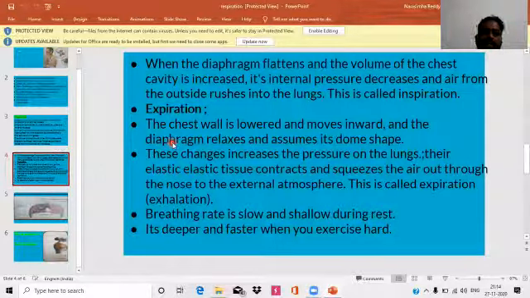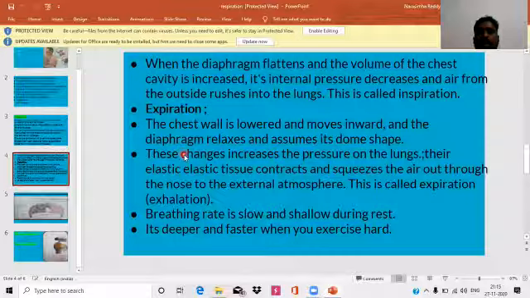What is meant by expiration? This is quite opposite to inspiration. In this, the intercostal muscles are relaxed. Due to this, the rib cage comes back to its original place, and the diaphragm muscles, the phrenic muscles, relax. Then the flattened diaphragm attains its dome shape again.